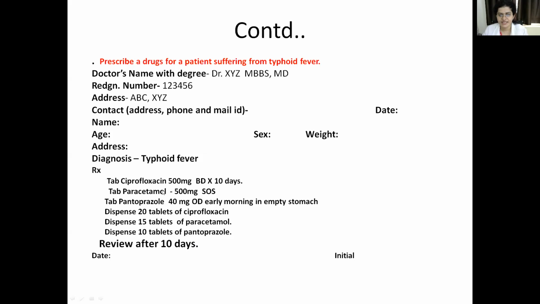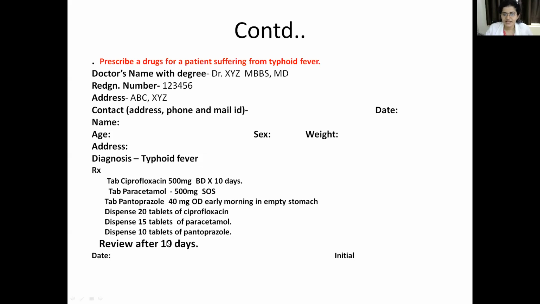He has to give 20 tablets of ciprofloxacin because you are taking it for 10 days, and each day you are taking 500 milligrams twice daily. So you have to dispense 20 tablets of ciprofloxacin, 15 tablets of paracetamol, that is SOS, to take when needed. Then pantoprazole, which is a proton pump inhibitor, mostly to decrease the gastric secretions. 40 milligrams OD, once daily early morning on an empty stomach. So dispense 10 tablets of pantoprazole.